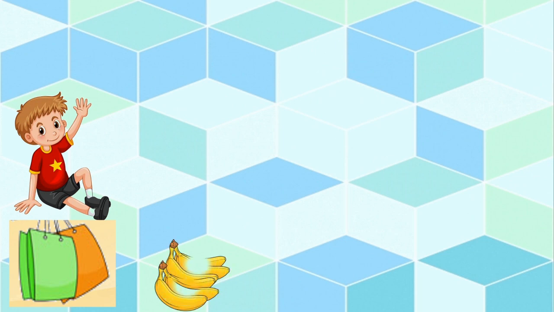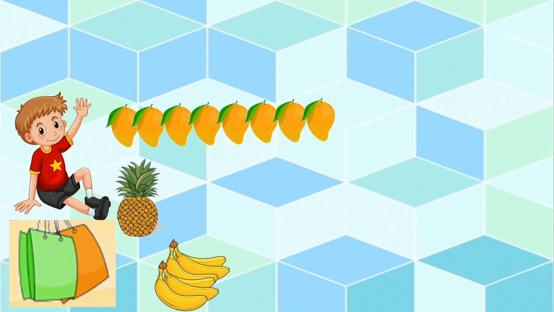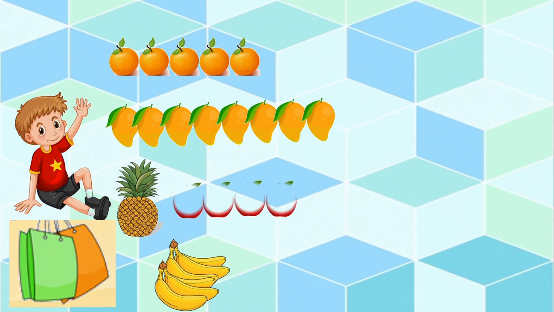See this? He separated bananas, pineapple, see mangoes, oranges and apples. Mom brought so many types of fruits for Aman. Correct?